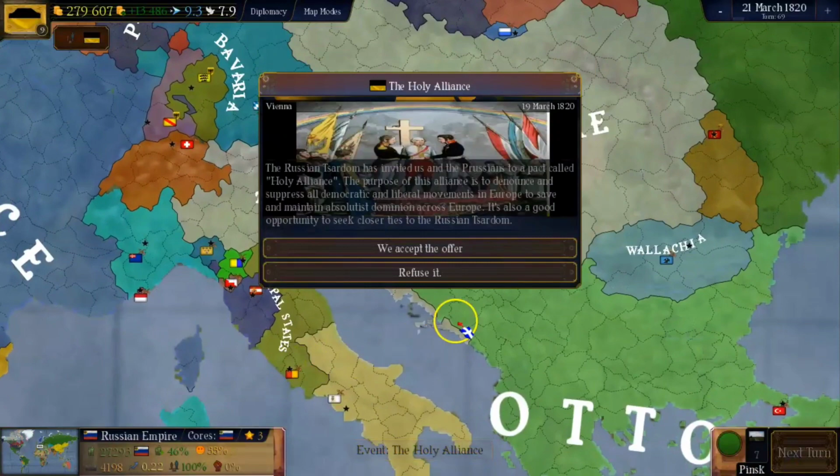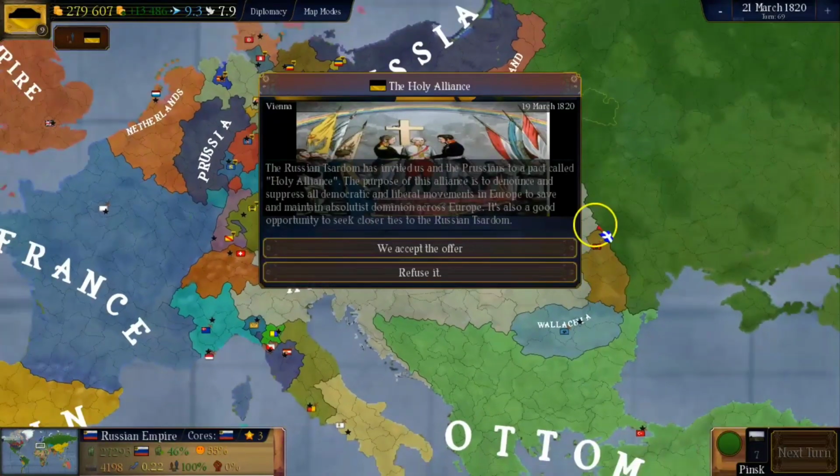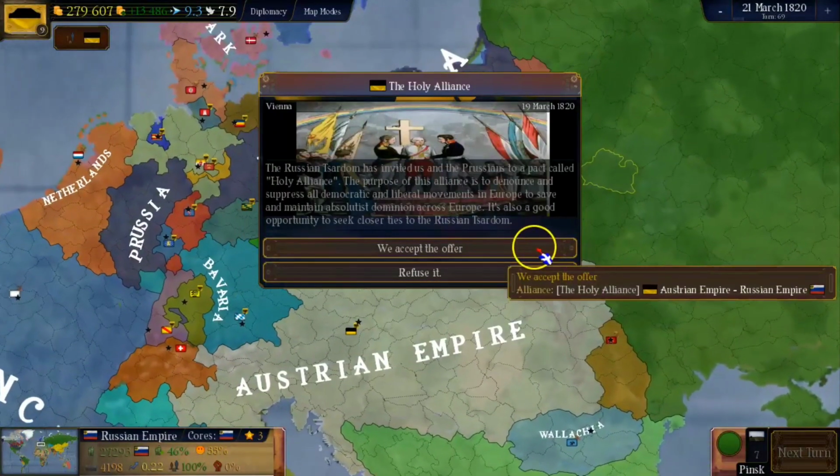We have a new event for the Holy Alliance. The Russian Tsardom has invited us and the Prussians to a pact called the Holy Alliance. The purpose of this alliance is to denounce and suppress all democratic and liberal movements in Europe, to save and maintain absolutist dominion across Europe. It's also a good opportunity to seek closer ties to the Russian Tsardom. We accept the offer, refuse it.